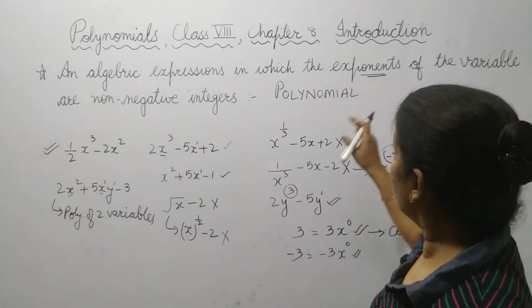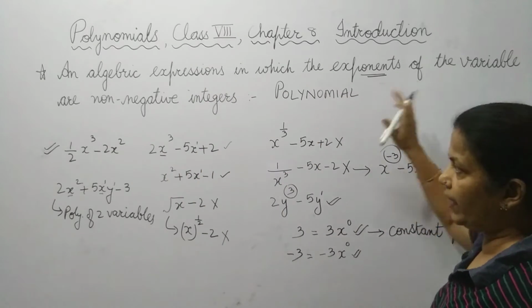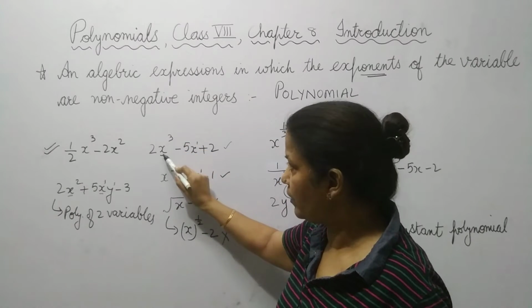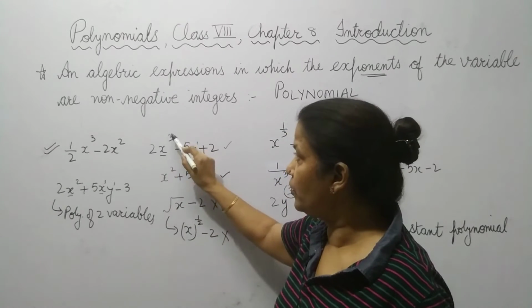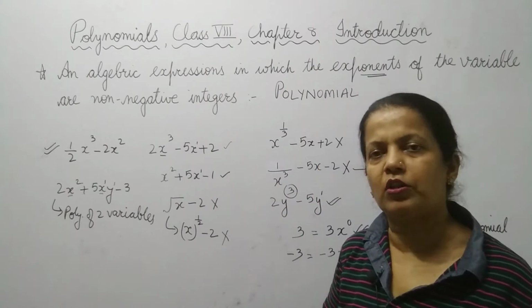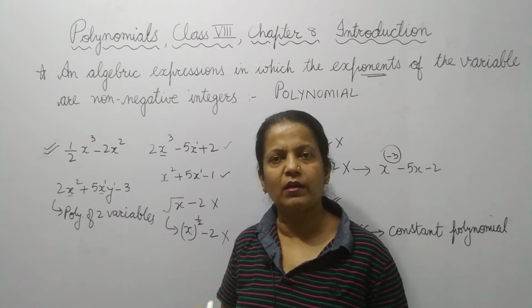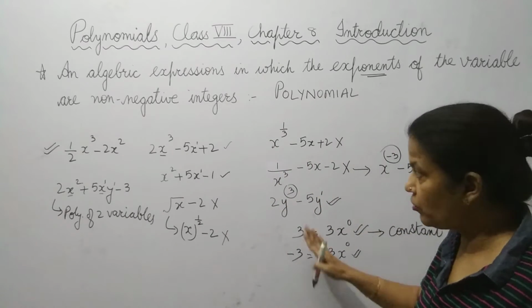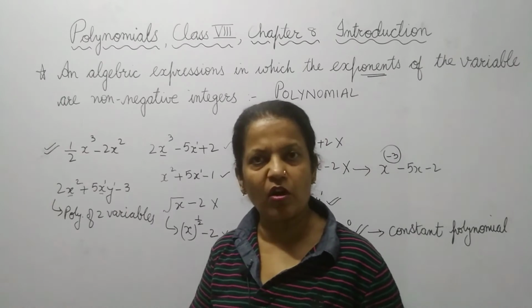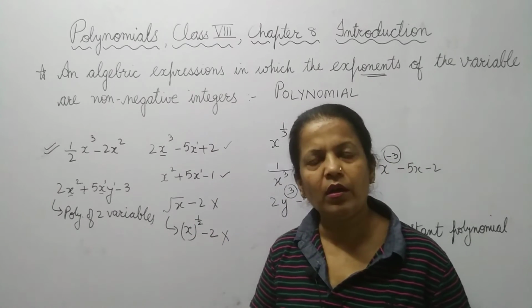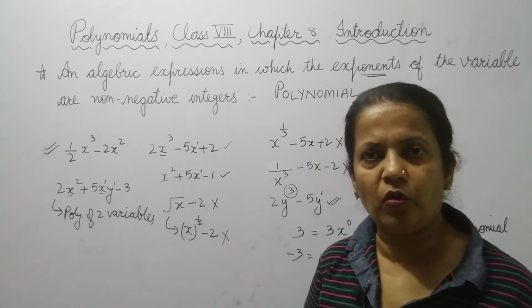Okay. So the exponent of the variable should be positive. It can be 0 also, because 0 is neither negative nor positive, as we have taken the example over here. So these are the examples of polynomial. I think आपको ये clear हो गया होगा what are polynomials.